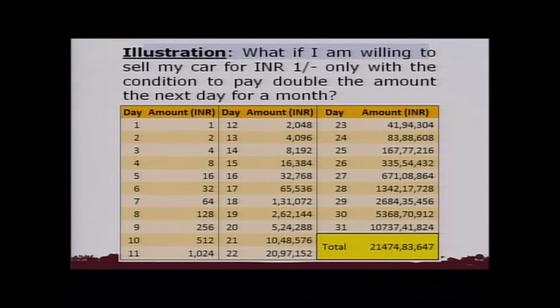It becomes 214 crore rupees by the end of the month, on the 31st day. Just imagine the kind of impact compounding makes. Compounding is one aspect which we need to clearly know at the back of our mind, that this is the role compounding plays.